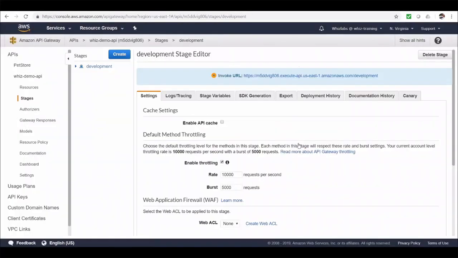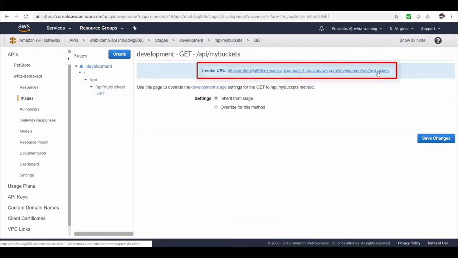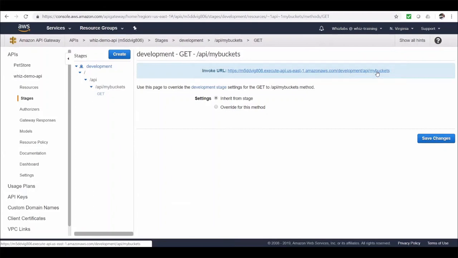So here is the stage, and this will be our root URL for this stage. And you can also see all the resources from here. So if we go to our resource, you will get the resource specific URL. This is a URL you can share with your consumers. Let's open this link in another tab, and you can see the response with all the buckets. Now your API is available for consumers to use.